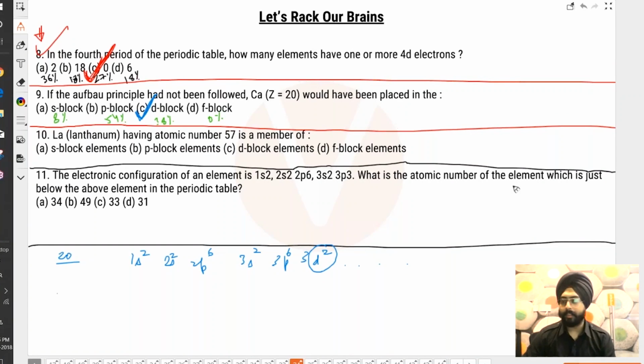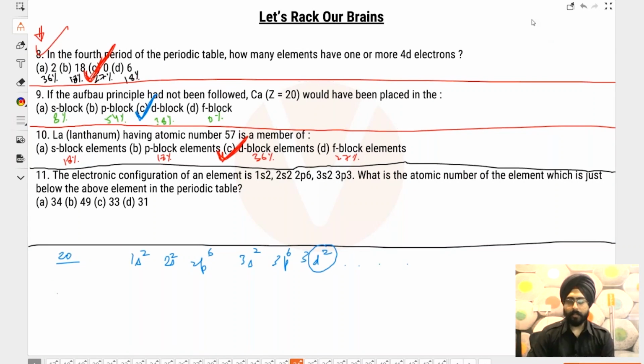I'll explain this question. It's a tricky one. So please think about just the last electron and where it goes. 18% say A, another 18% say B, 36% say D, and 27% say F block. This is correct, people. Now you must be wondering, sir, but in the periodic table it is placed in the